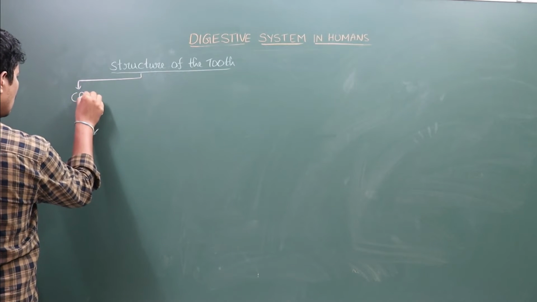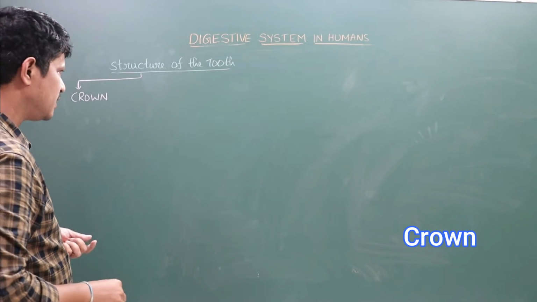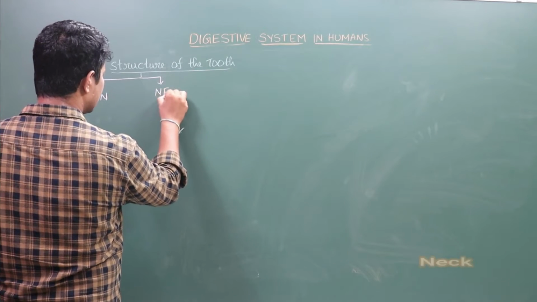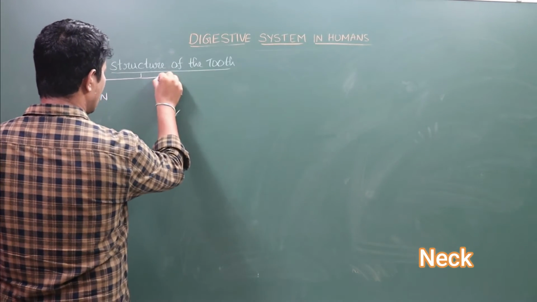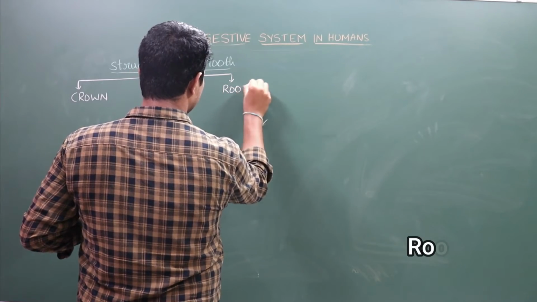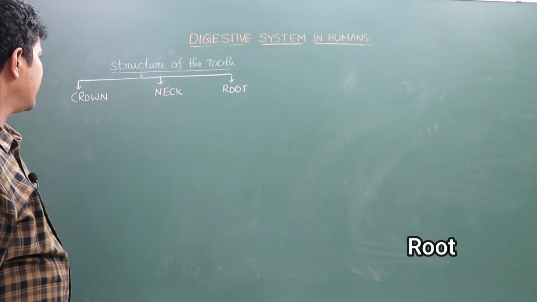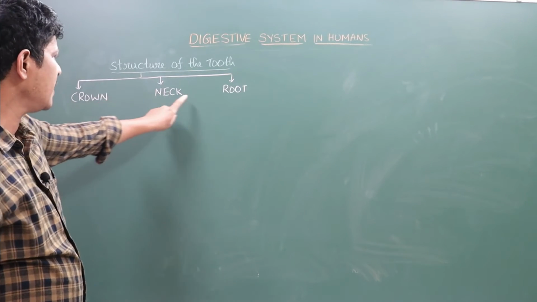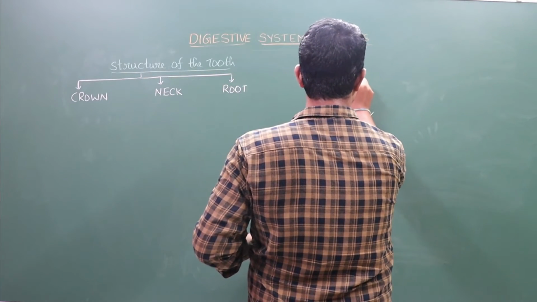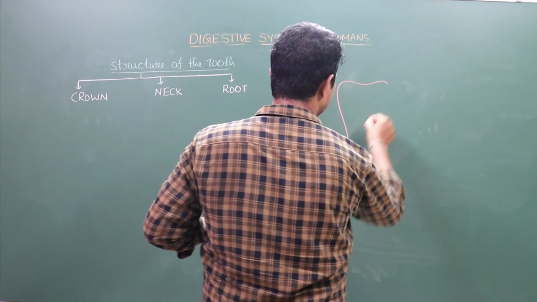First one is crown, the exposed part of the tooth, and the middle part of the tooth is neck, and the third part of the tooth is root. These are the 3 parts of the tooth. So the structure of the tooth are crown, neck and root. Here we are going to discuss that tooth structure.